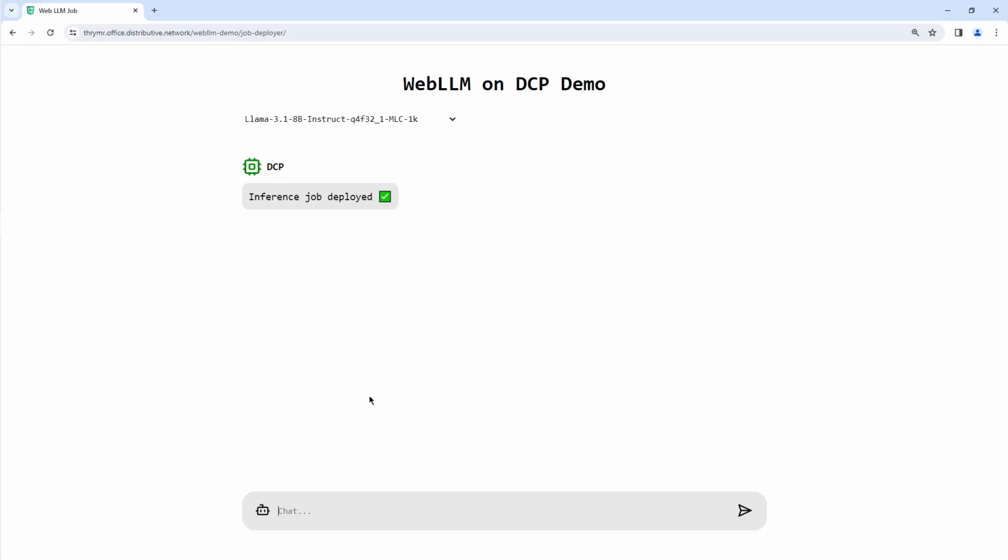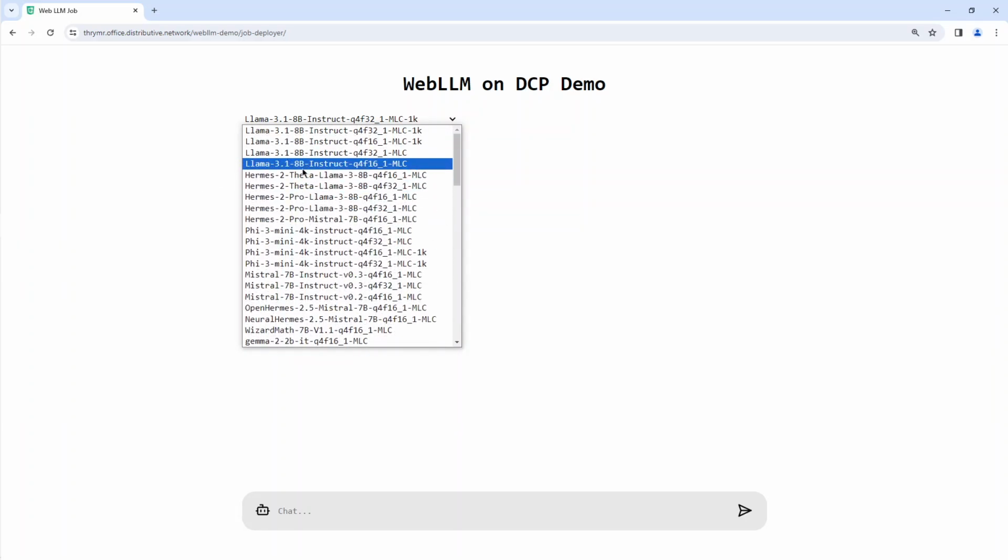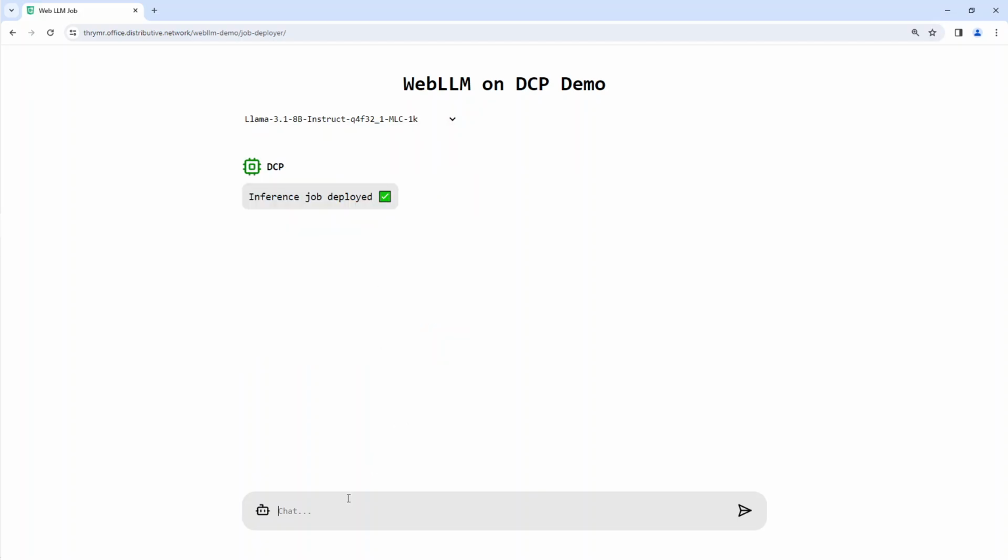This is a chatbot built using DCP. It distributes inferences across LLMs executing on remote worker nodes on the DCP network. We have a wide range of LLMs available, Llama, Qwen, Hermes, and more. Let's start with a Llama prompt.